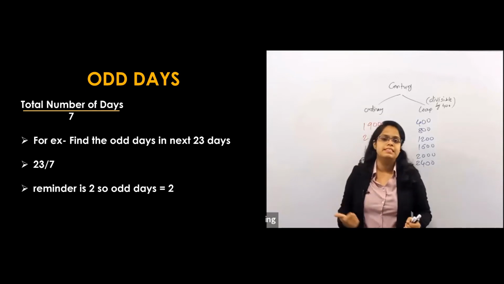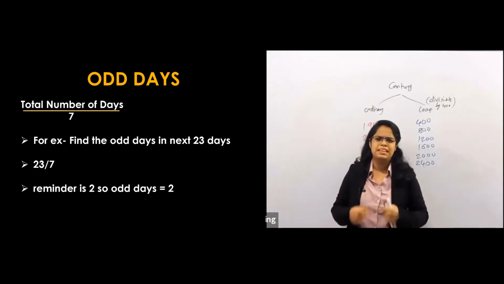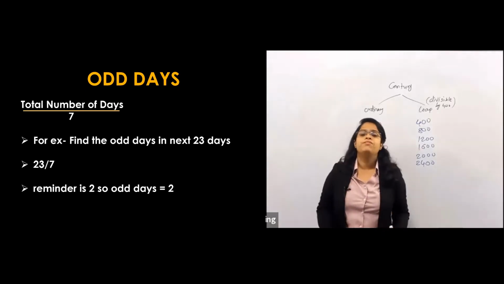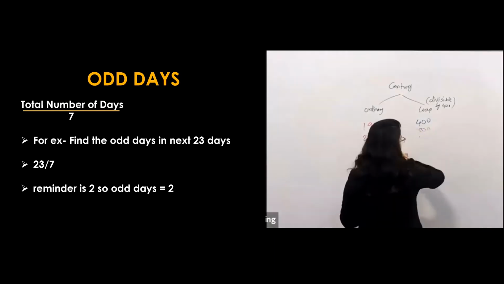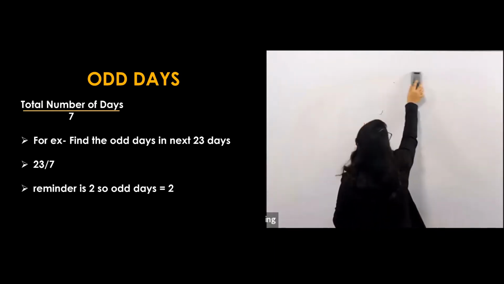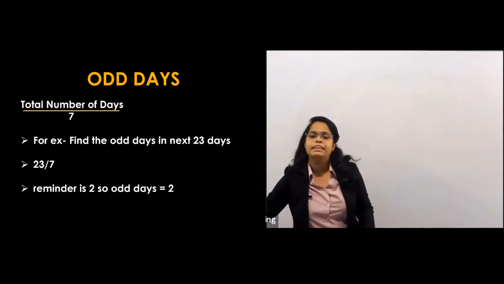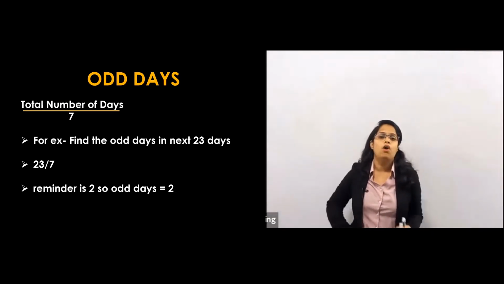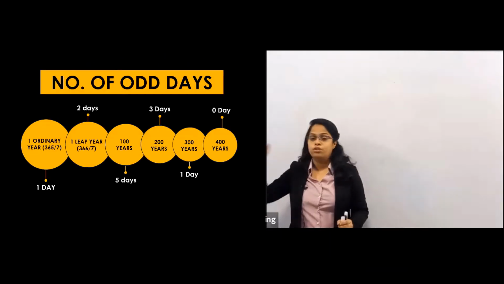And on that, we will decide which day will fall on which day. Whenever we solve the questions, you will see how to use it. But to calculate the odd days, you just have to divide by 7. Any number, you just divide by 7, and whatever the remainder is, that remainder is called the odd days. We have already seen this concept in the previous session, so let's just remember it.